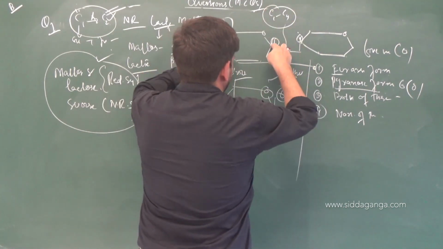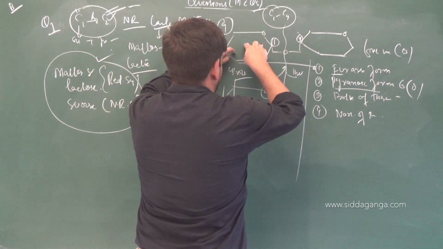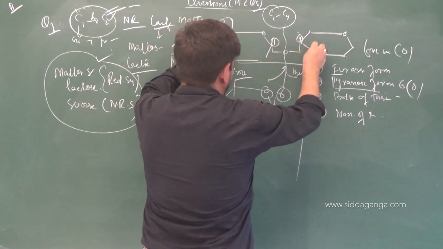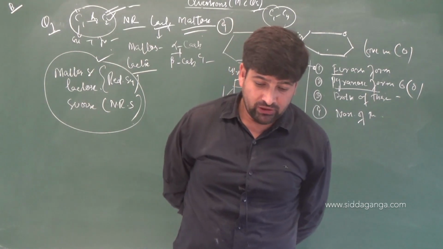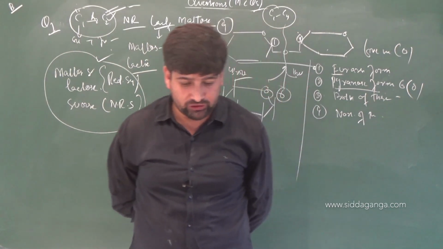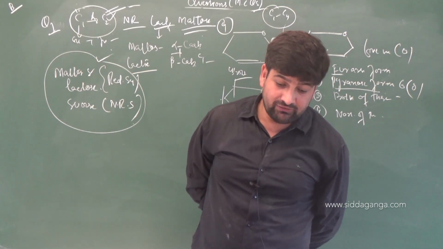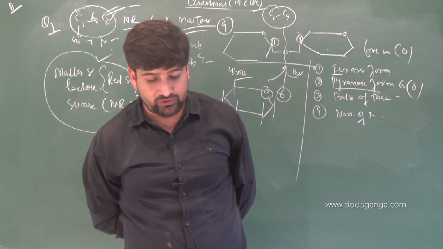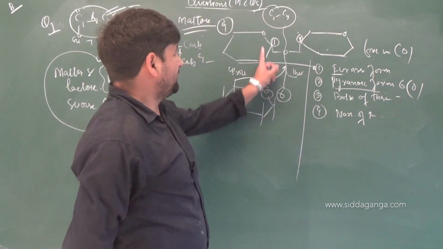So it is between C1 of 1 D-glucose, D plus glucose and C4 of other. So the link is C1 and C4. Options are C2 of 1 unit and C4 of other, C1 of 1 unit and C2 of other, C1 of 1 unit and C4 of another unit, C2 of 1 unit and C3 of another unit. Correct option is C1 and C4.